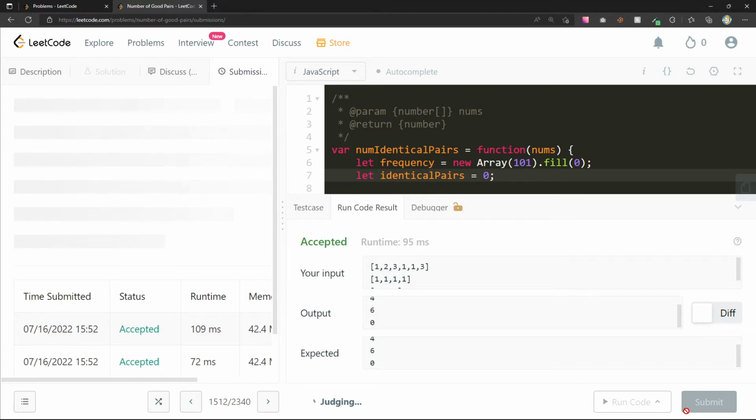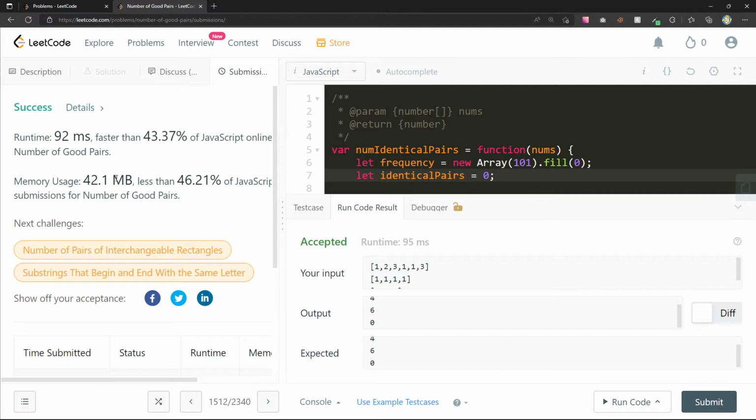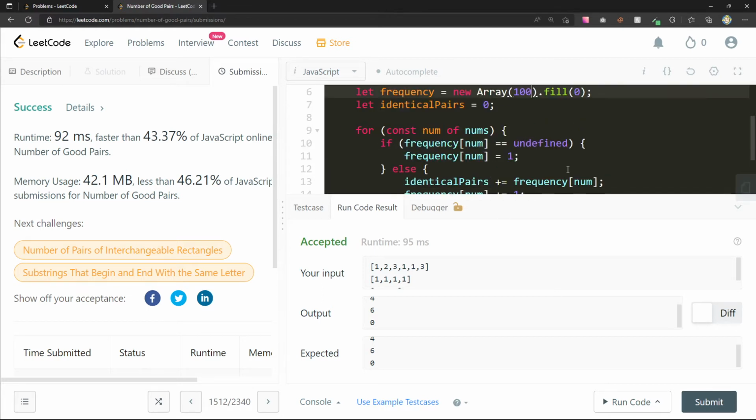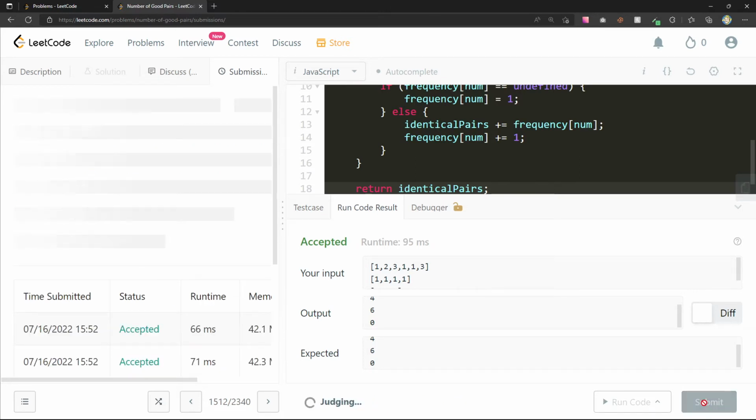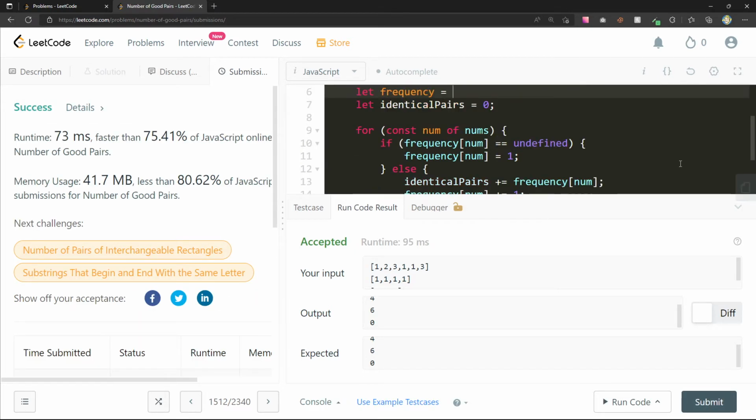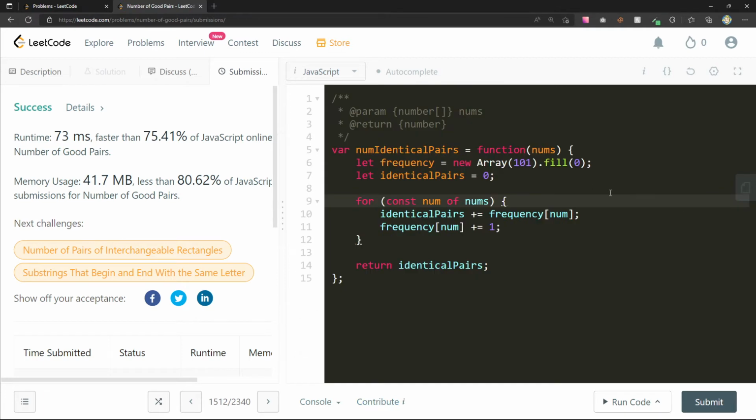I think time-wise, interesting. Actually, now I'm curious because that was 42.1. If I go back to my previous one, 42.3, that is so weird. Truthfully, I expected the time to be better in the second one, only because we're still able to access these in constant time, but ahead of time, the computer doesn't know where. That's one thing that I should probably look into.